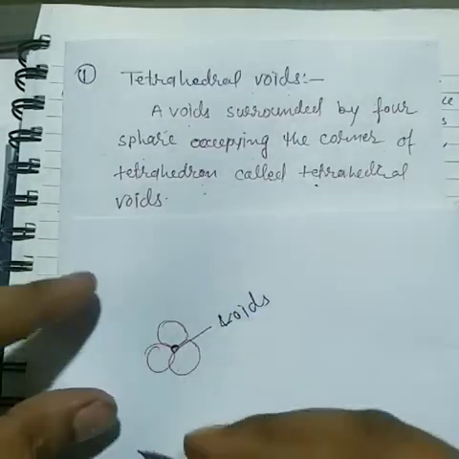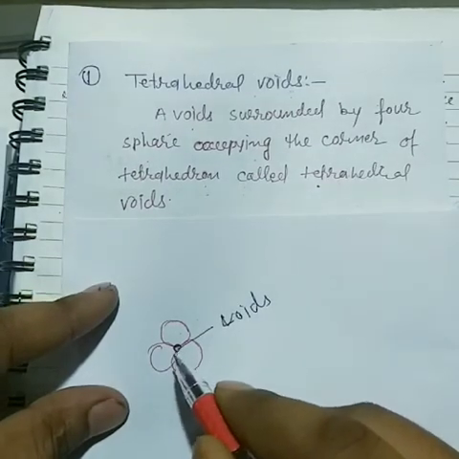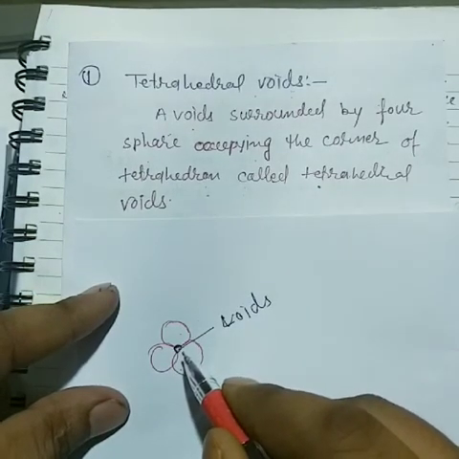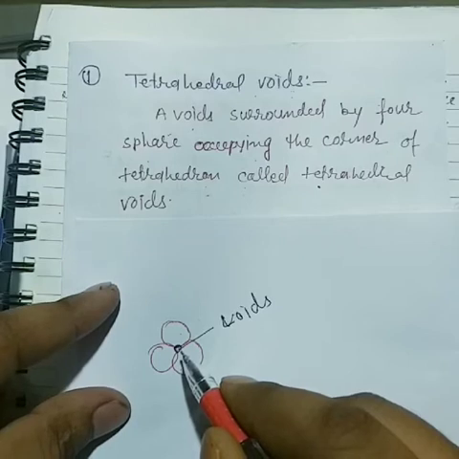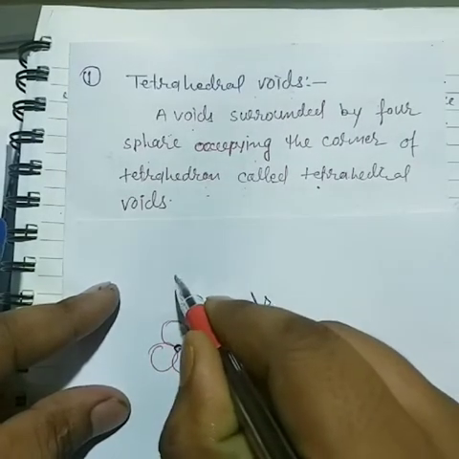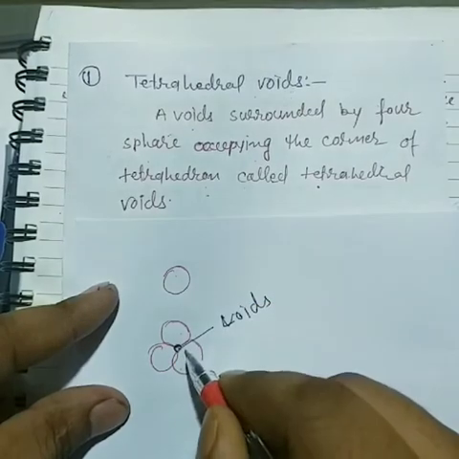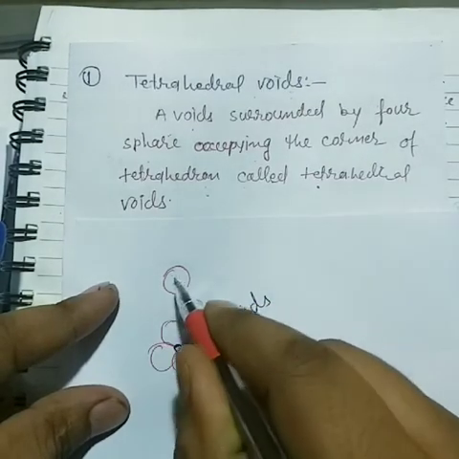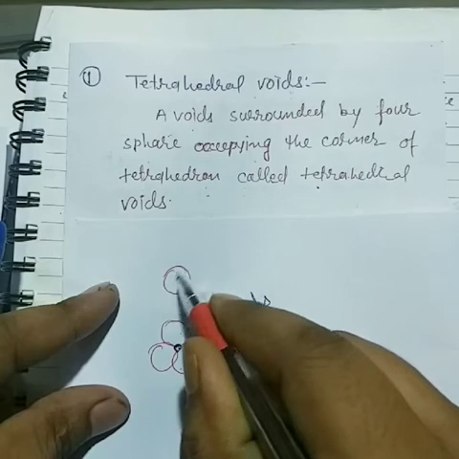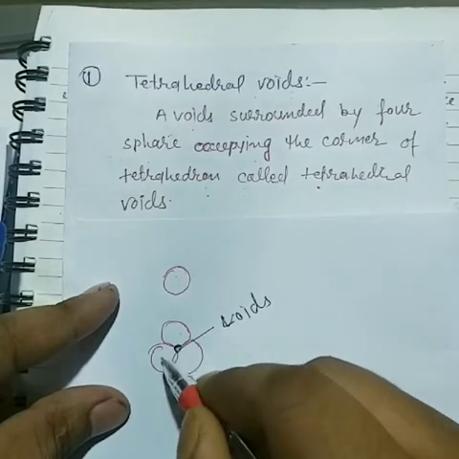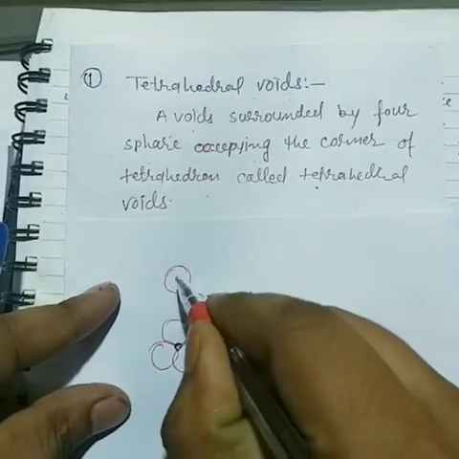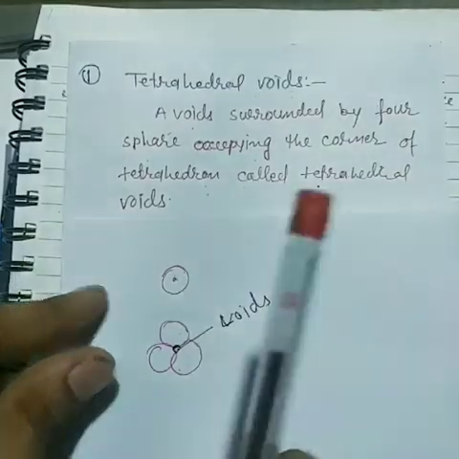Now another condition is that we put one more atom. Now I place one more atom just above the first layer. That means in the second layer, the fourth atom is placed on the first layer triangle. So let's talk about that.